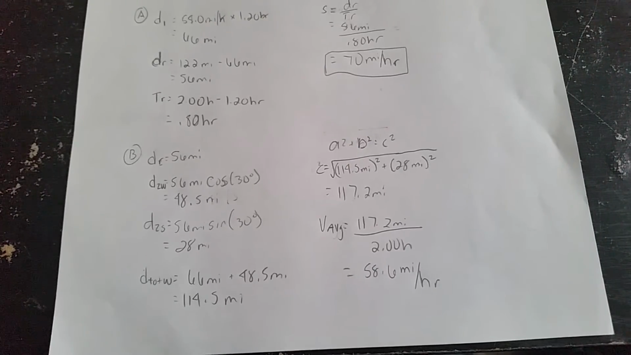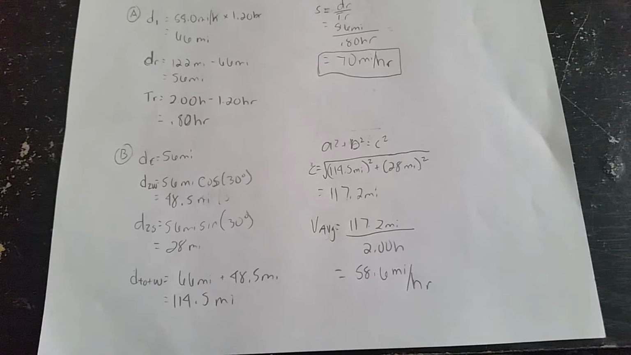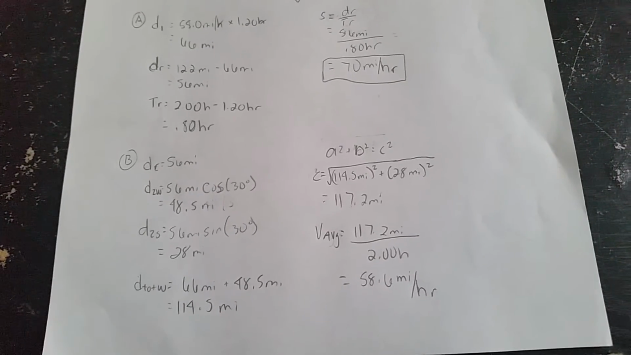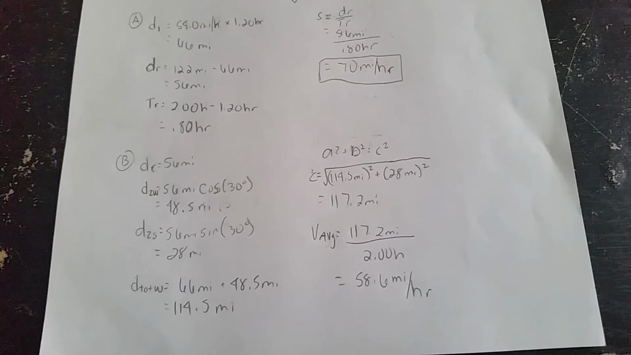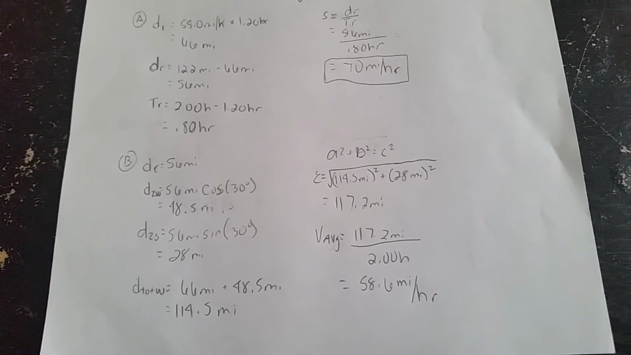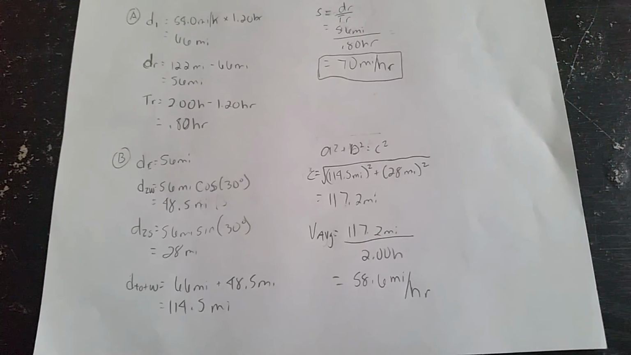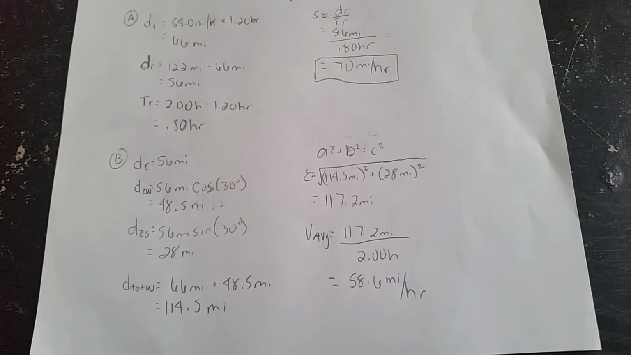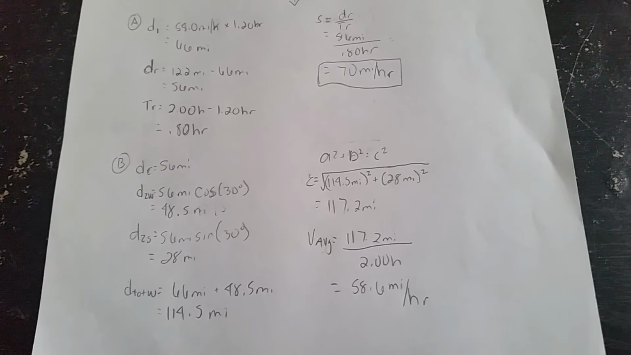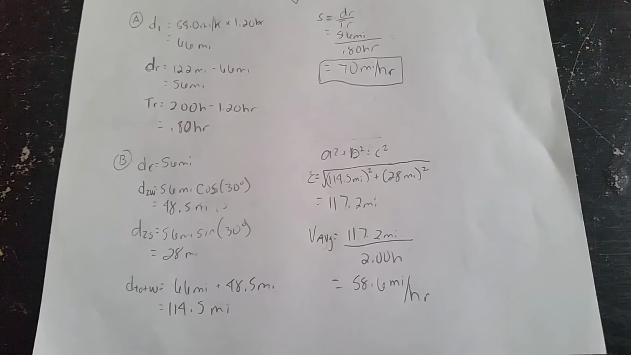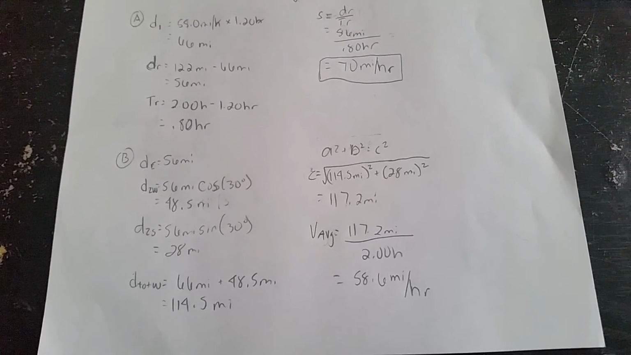And then I plugged it into the Pythagorean theorem, which is a squared plus b squared equals c squared, which is also c is equal to the square root of a squared plus b squared. And it gave me 117.2 miles. And then to find the average, I plugged in my c value from the Pythagorean theorem, which was 117.2 miles, and I divided that by the total time, which was 2.00 hours, and it gave me an average velocity of 58.6 miles an hour.